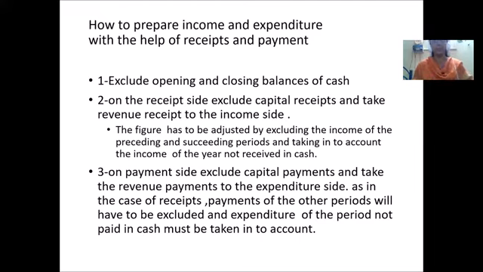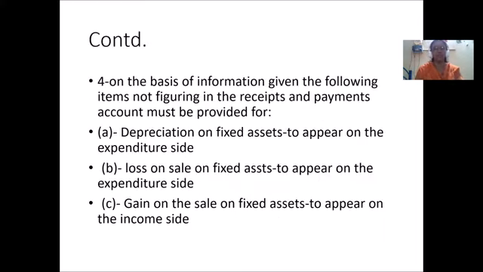Second, on the receipt side, we know for income we cannot consider the capital, so exclude the capital receipts and take only the revenue receipts to the income side. Next, on the payment side, exclude capital payments. Then proceed with the preparation of the income and expenditure account as explained.